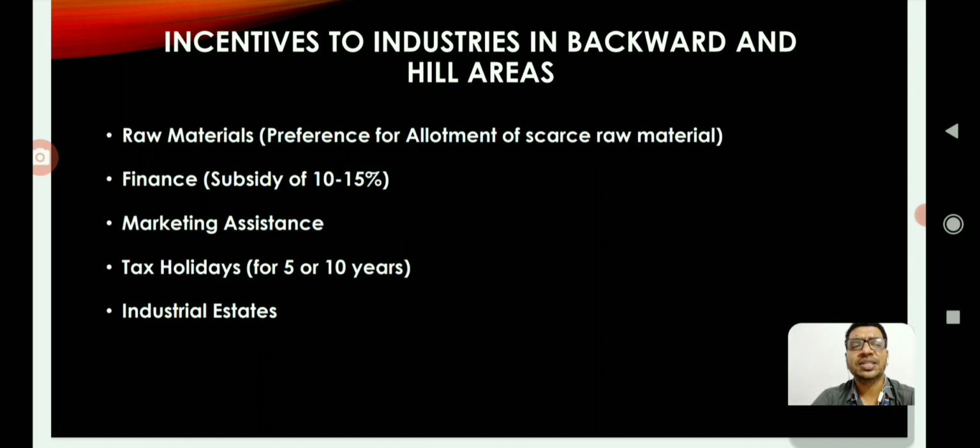And industrial estates will be established to encourage micro, small and medium enterprises with all infrastructure facilities required for the MSME sector. These are a few important incentives provided by the government to encourage industries in backward and hill areas.